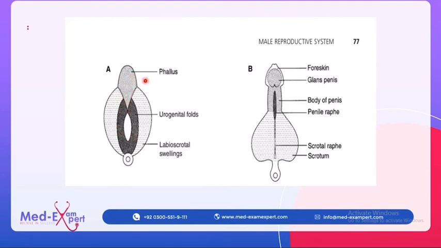This phallus will form the glans, part of the body of the penis. These urogenital folds will form the ventral surface of the penis, and this labioscrotal swelling will form the scrotum. So this is the whole male and female reproductive system development.